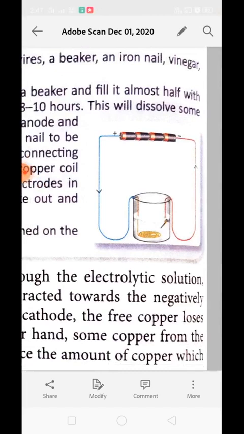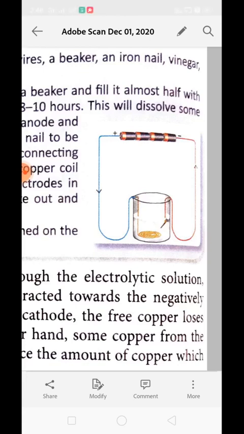So all the metal which is present in the solution will get attracted toward the iron nail, because now it is carrying the negative charge. Understood? At the cathode, the free copper loses its positive charge and gets deposited on it. On the other hand, some copper from the anode dissolves into the electrolyte to replace the amount of copper which has got deposited on the iron nail.